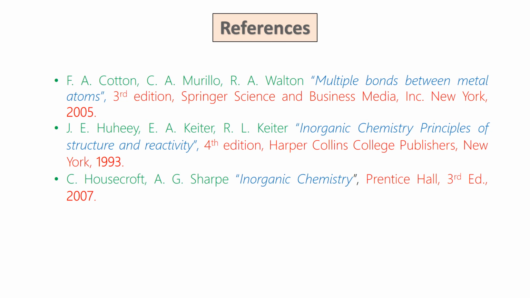Some reference books to study more about the metal multiple bond. There is a very nice book by Frank Albert Cotton, Murillo and Walton, named Multiple Bonds Between Metal Atoms. The second, a very classical book, is by Huheey, Inorganic Chemistry: Principles of Structure and Reactivity. And the third book is by Housecroft and Sharpe, Inorganic Chemistry. So you can refer to these books for further in-depth study of the multiple bonded rhenium compounds.